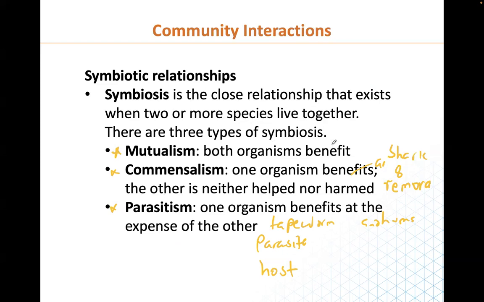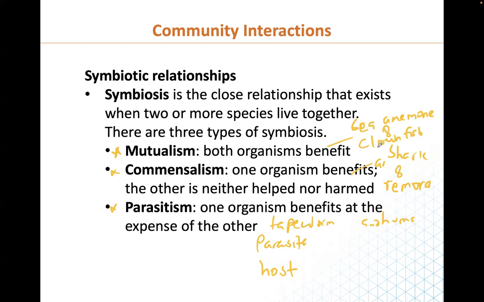So mutualism is the case of a kind of fish which usually lives with the sea anemone. The sea anemone is a kind of organism that lives at the bottom of the ocean, sometimes colorful, sometimes not. And there is a kind of fish called a clownfish, which is always very colorful.